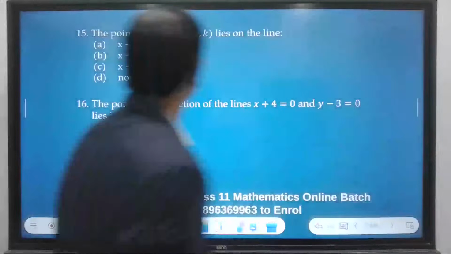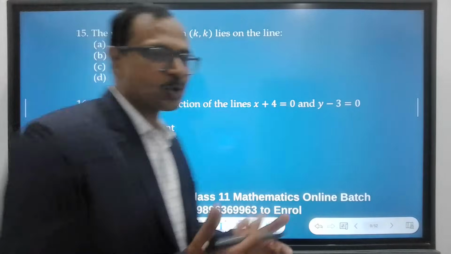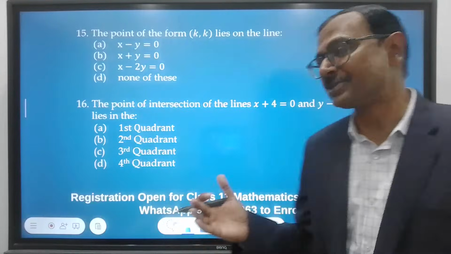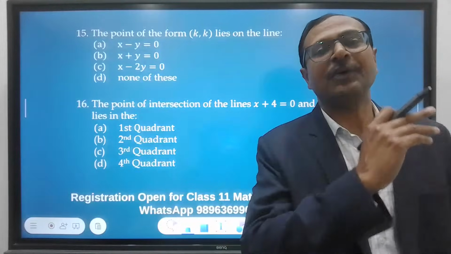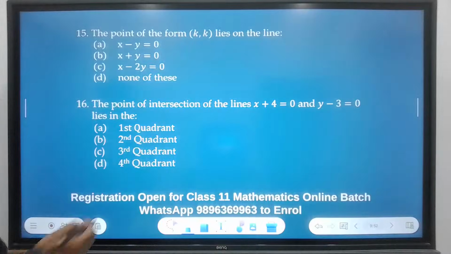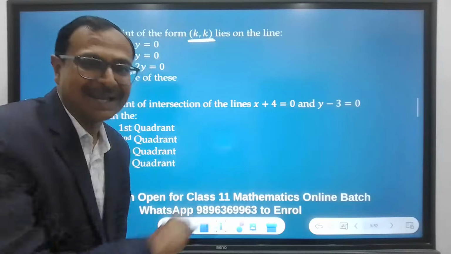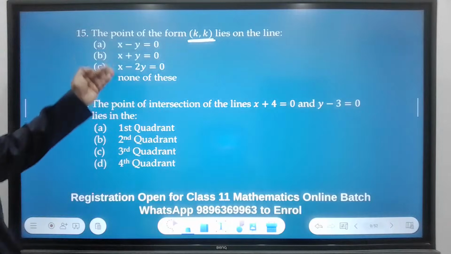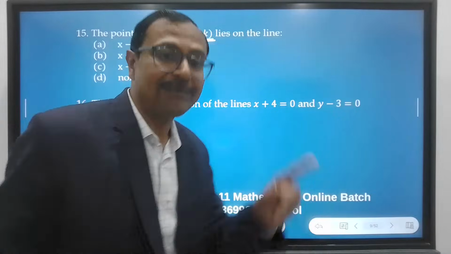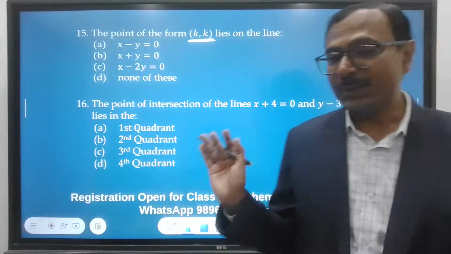Question number 15 and 16. We have the chapter changing now slowly, and slowly we are going to get into the mixed bag of questions also. Once you cover all the chapters, we are going to get into the mixed bag of questions. Okay, watch. The point of the form k comma k lies on the line which equation satisfies k comma k, x equal to k, y equal to k. That is what he is asking in the question.